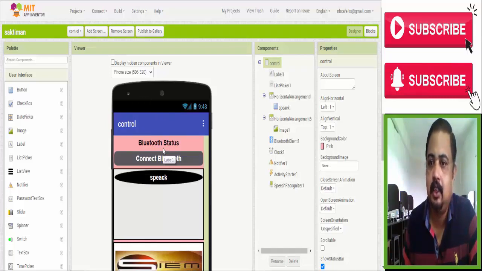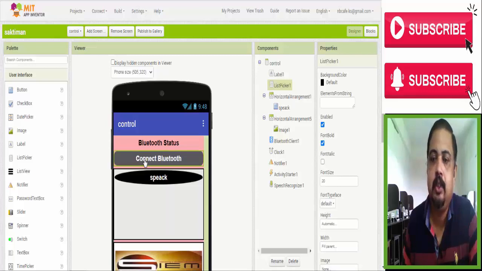I take a connect list picker. That means it will show how many Bluetooth devices are around you, and you have to select one and pair your mobile with the robot. There is another button I take, speak. So when you want to say something, you have to speak with that.